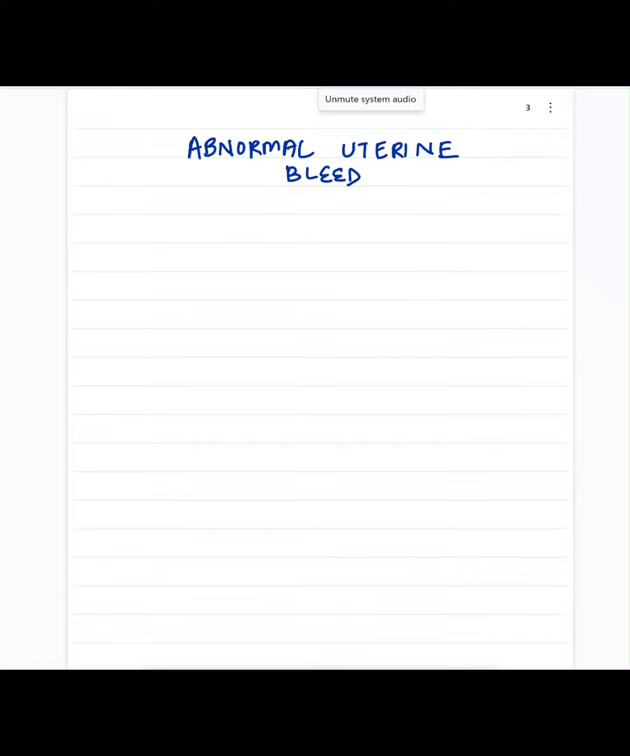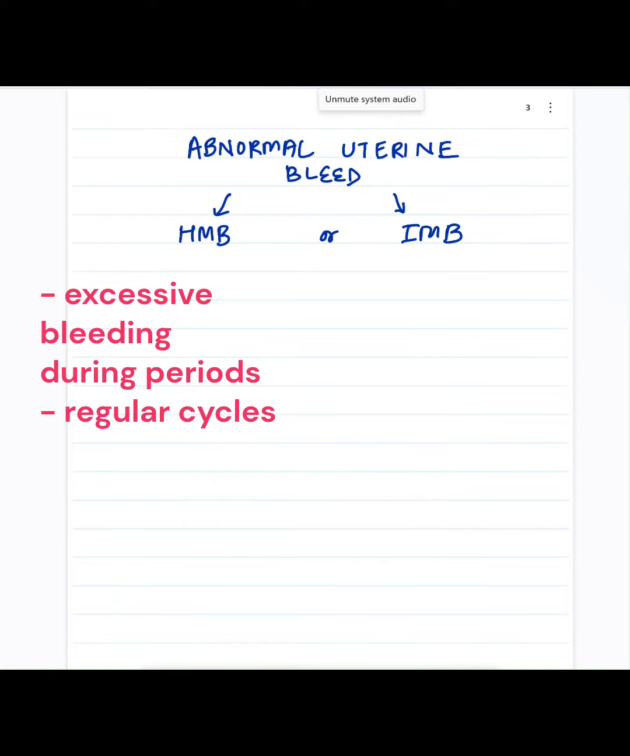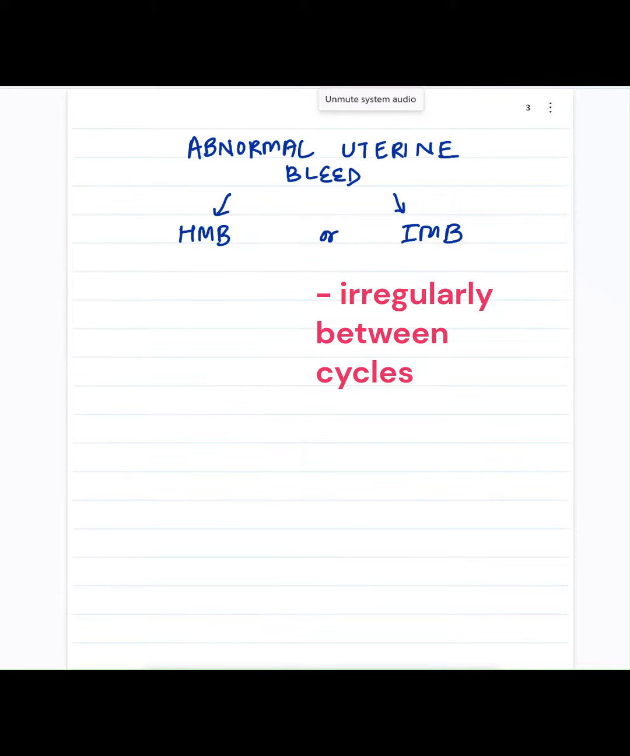Abnormal uterine bleeding can be either heavy menstrual bleeding or intermenstrual bleeding. In heavy menstrual bleeding, there is excessive or prolonged bleeding during periods. It occurs during regular menstrual cycles. In contrast, bleeding occurs irregularly between menstrual cycles in intermenstrual bleeding.